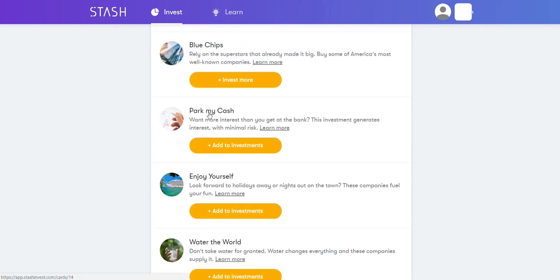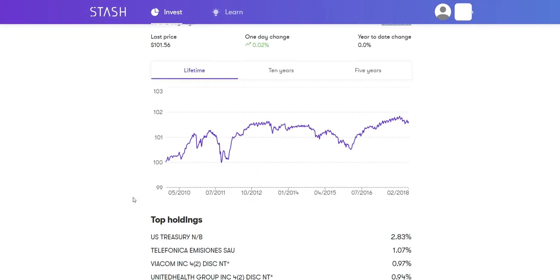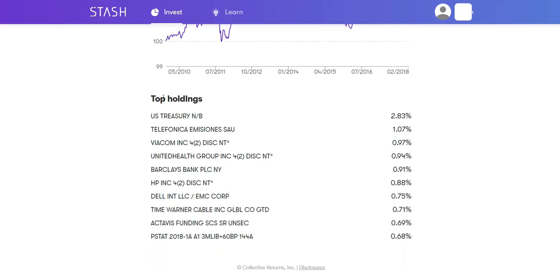So if I click on it and scroll down, it will go into what are the top holdings. Now, Park My Cash is mainly treasury bonds and stuff, more safe areas to invest, especially during volatility of the market.